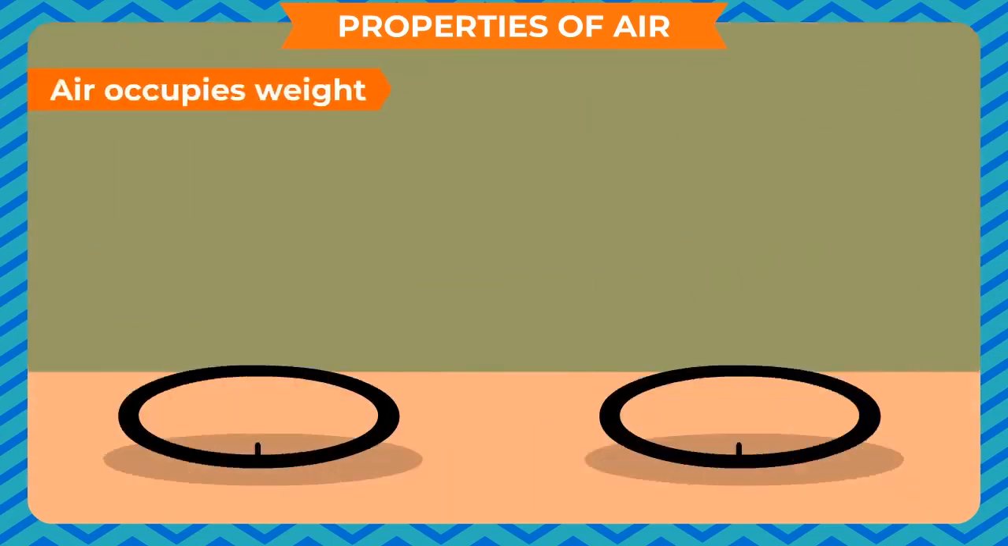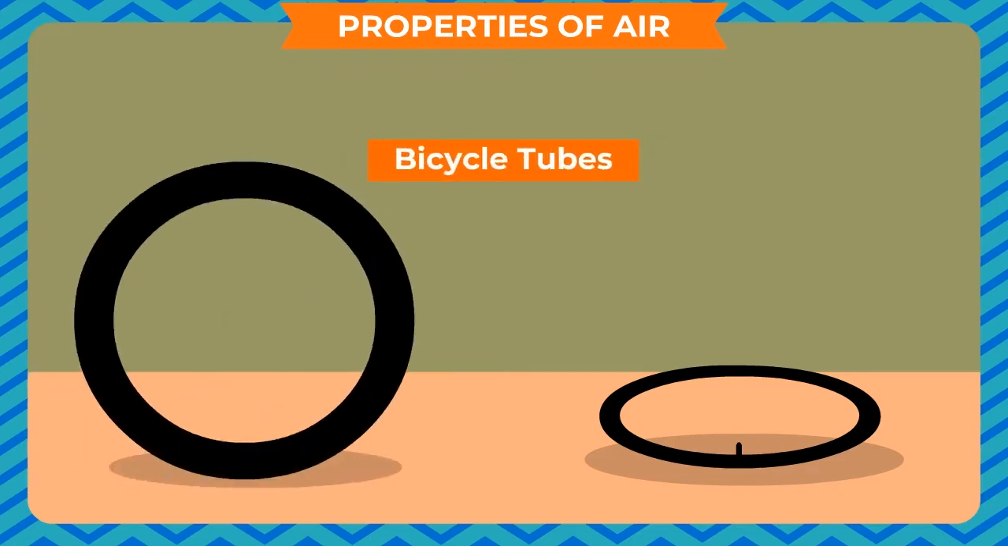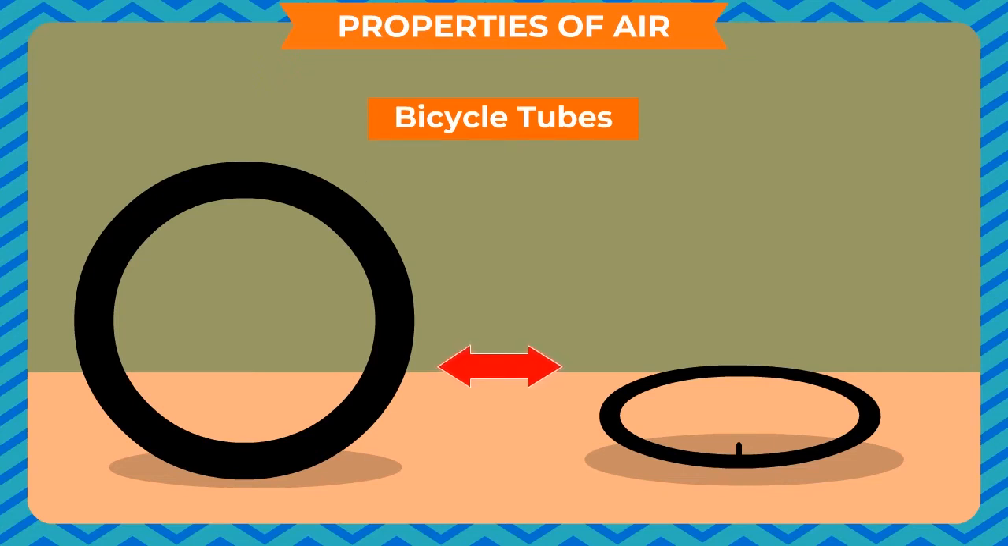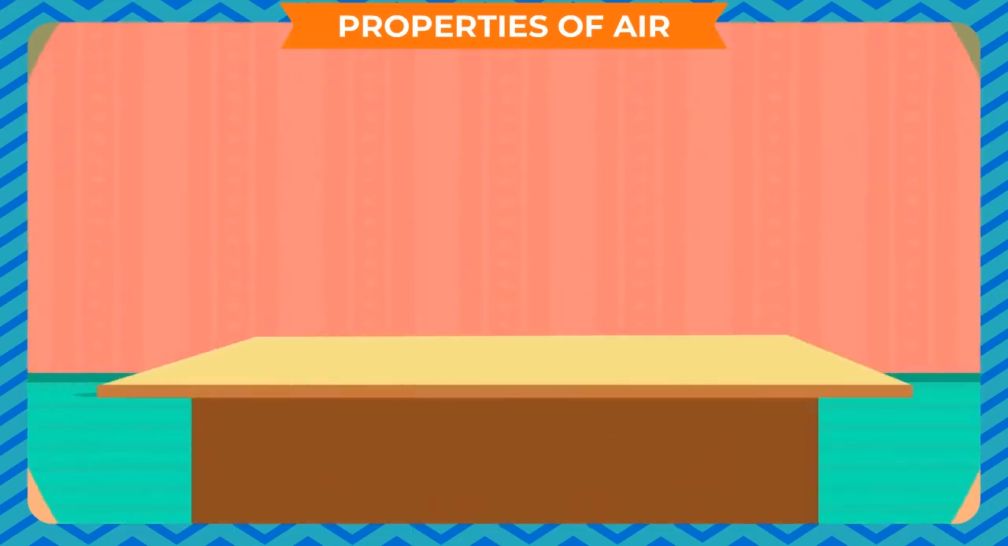Air has weight. To prove that air has weight, take 2 empty bicycle tubes. Fill the air in one tube and experience the weight of both the tubes. We feel that the tube containing air is heavier. Thus, we can say that air has weight. We can do another experiment.